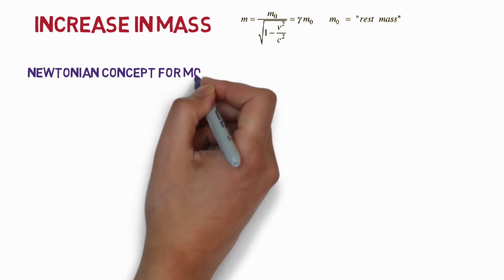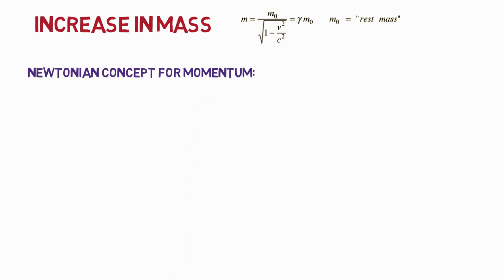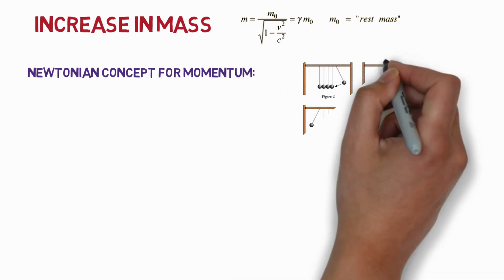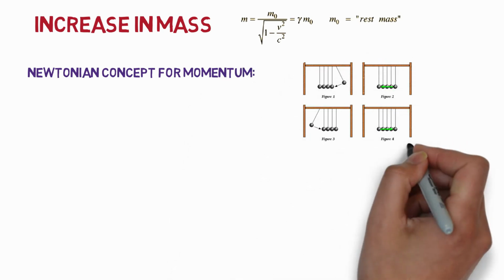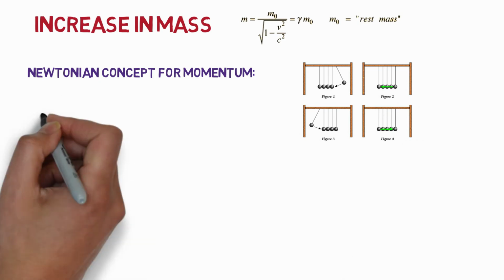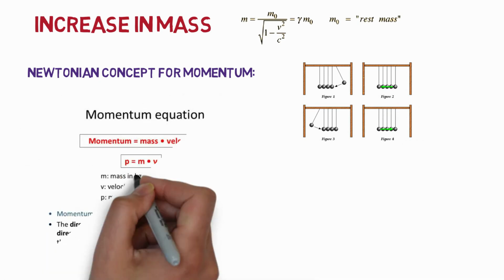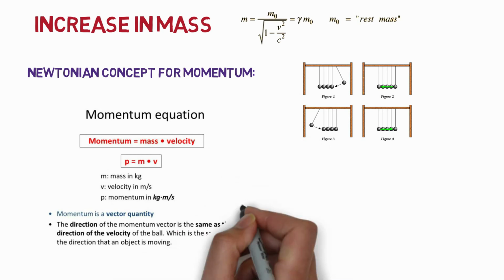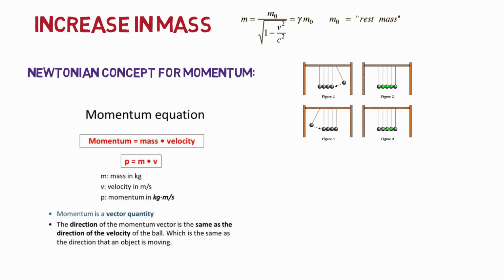We know that the mass affects the momentum. According to the Newtonian concept, the momentum is the product of mass and velocity. And we also know that according to the law of conservation of momentum, it remains constant, that is, conserved after collisions. But in the theory of relativity, we saw that mass changes with velocity. Now let's see how the change in mass affects the momentum and how the change in momentum affects the energy.